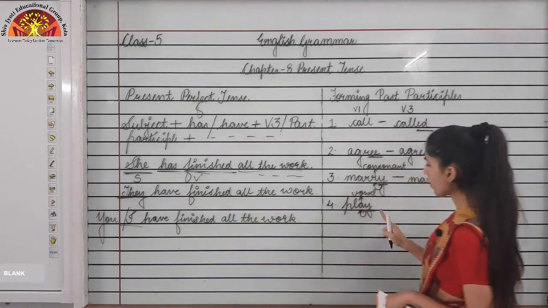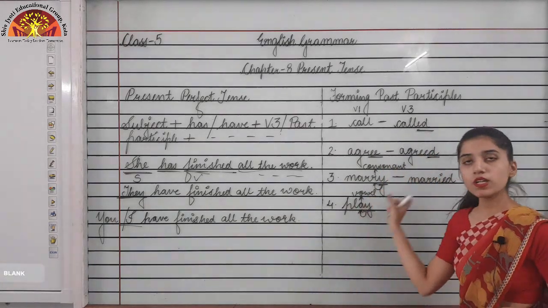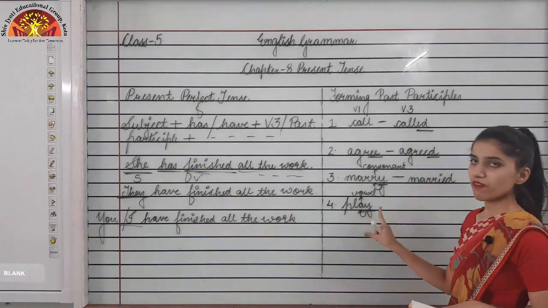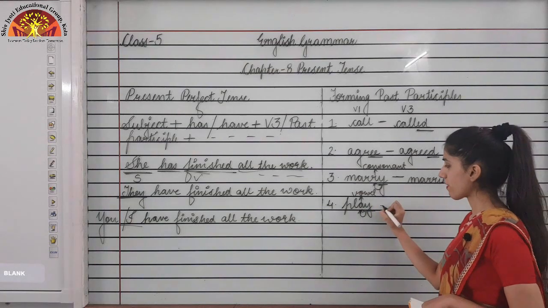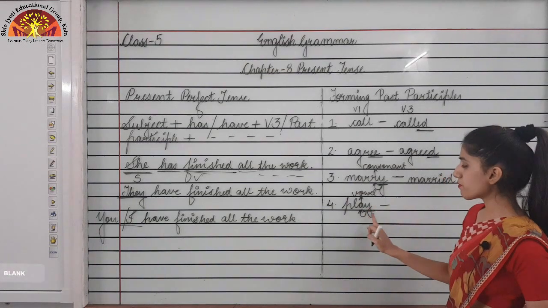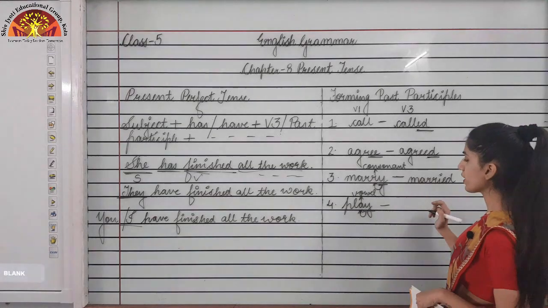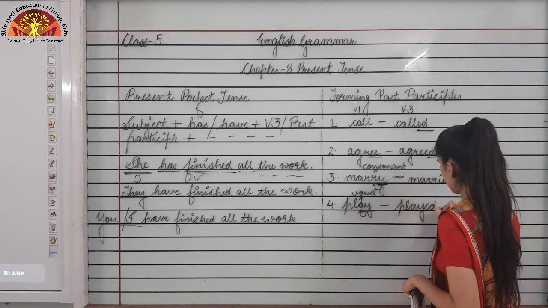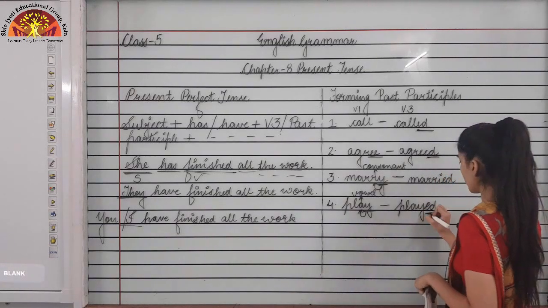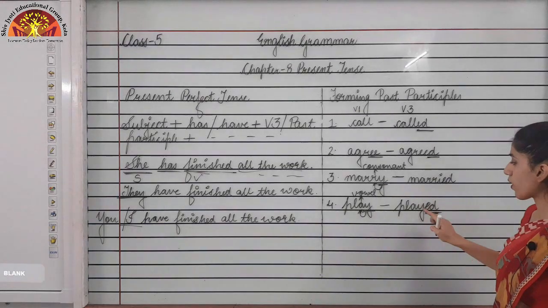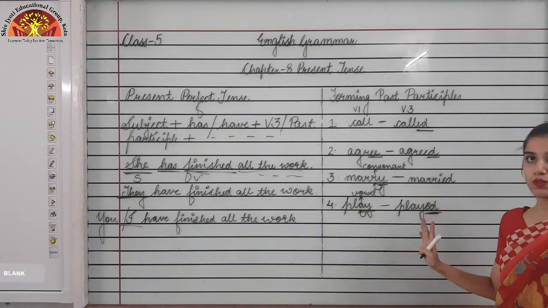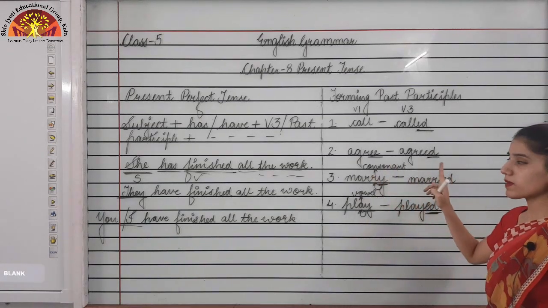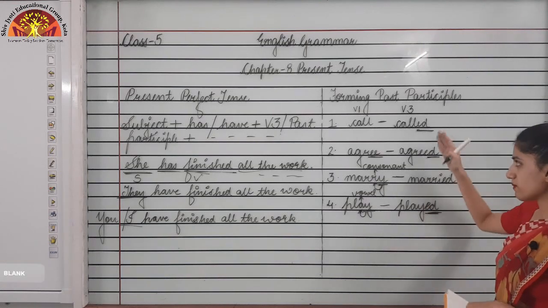So if the situation is vowel plus y in the last, then we just add ed in the last, like played. You can see over here we just added ed in the last. We don't have to change y into i. This y into i is converted when the consonant plus y situation is there. Keep these points in mind.